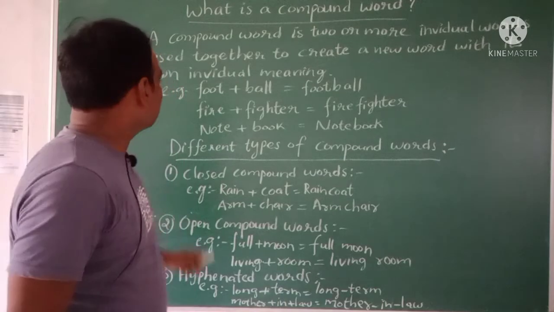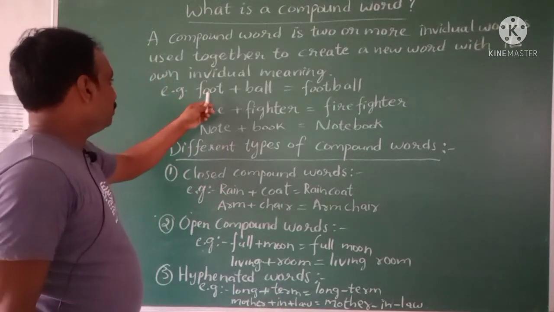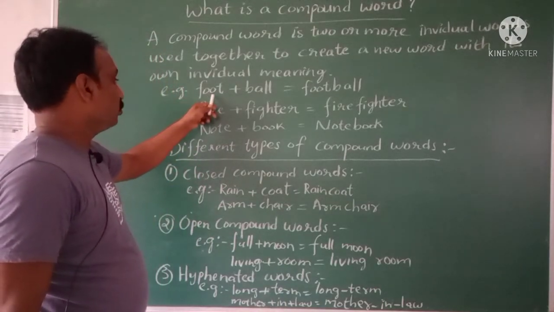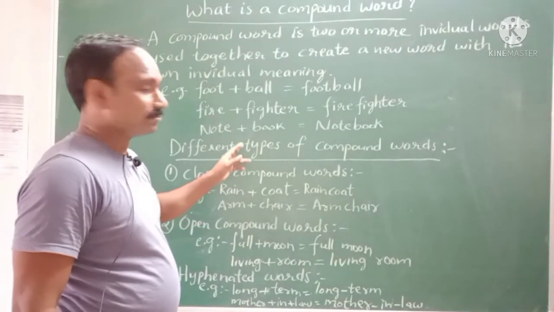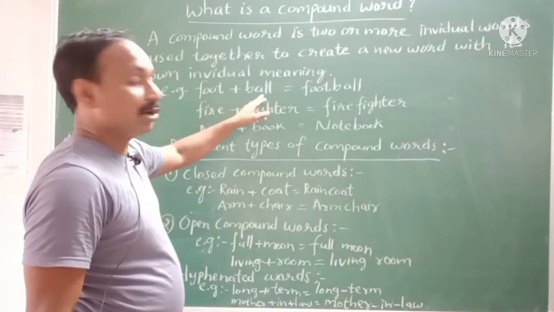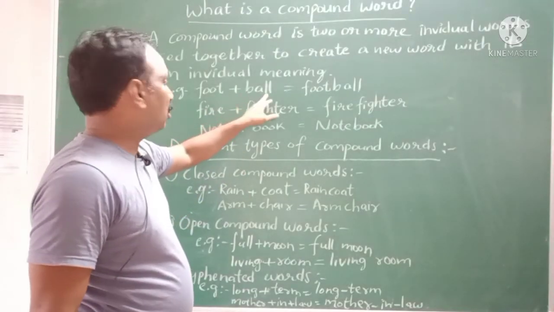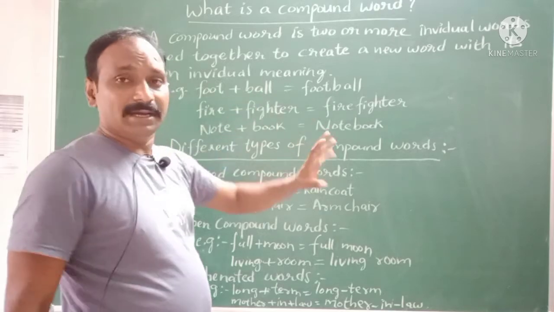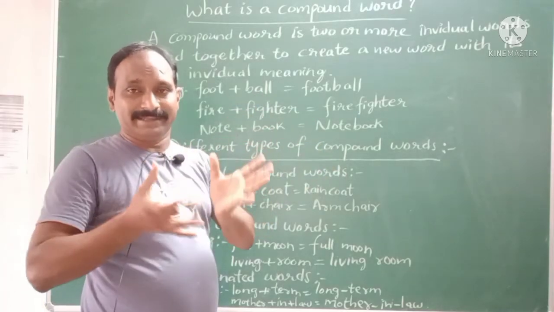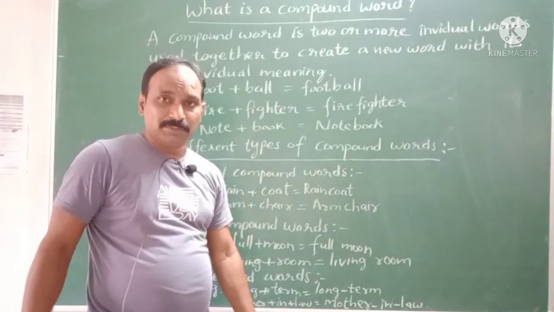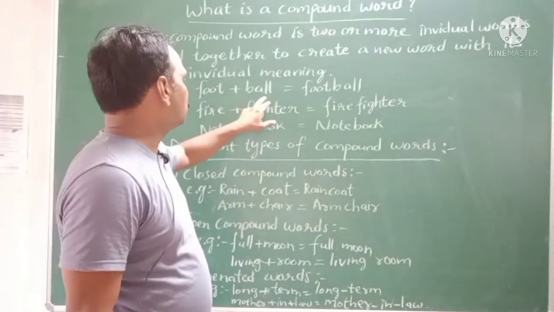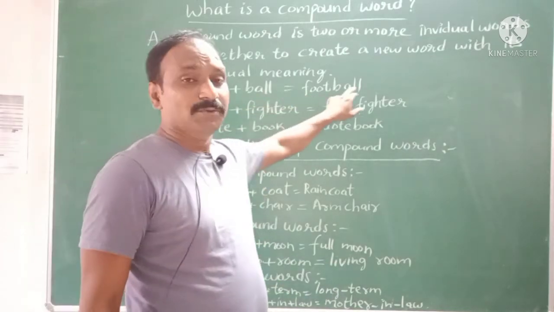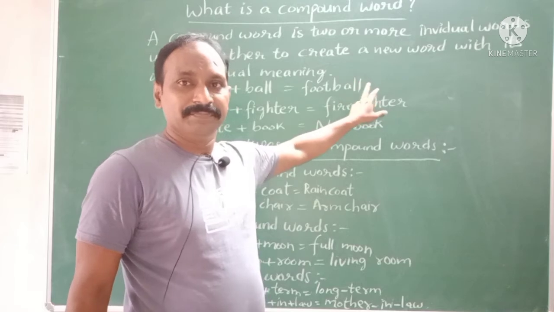Now let us see how they are. Here is a word example, foot. That is a part of our body. And ball. Ball is an object. These two words joined and became a new word, football.